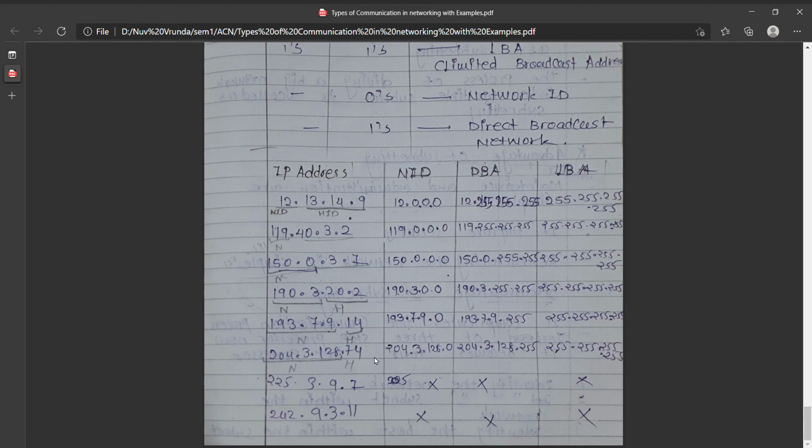Similarly, 204.3.128.74. This again belongs to class C. So 204.3.128 is the network ID and 0 is the host ID. Similarly, 204.3.128.255 is our DBA. For 225.3.9.7, we cannot derive any network ID, DBA or LBA. Similarly, for 242.9.3.11, we cannot derive them.